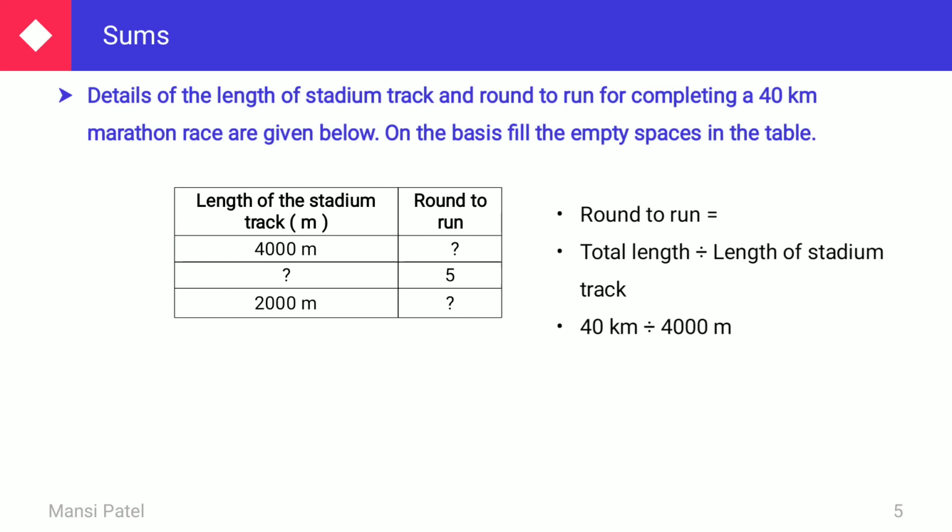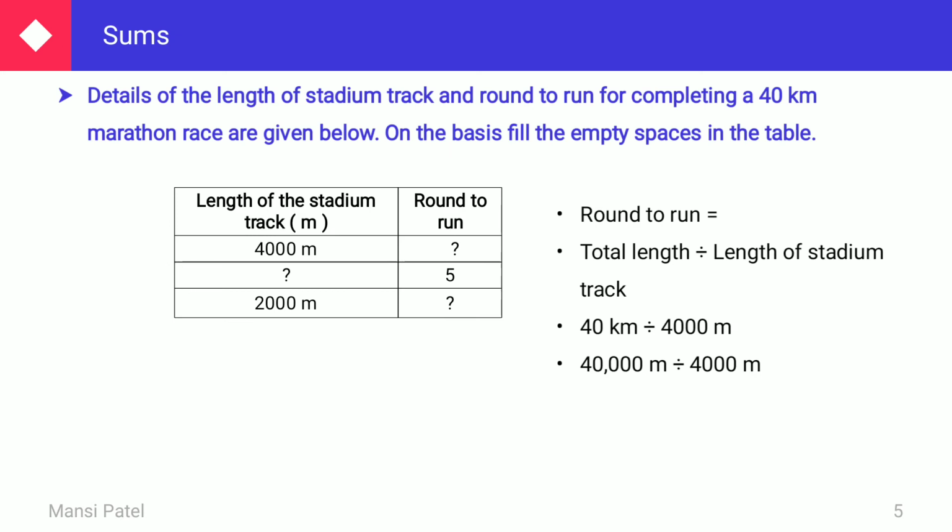So see here, whenever we have to do the division, both the units should be the same. Here 40 is in kilometers, and this 4000 is in meters, so we are not able to do the division. So just convert the bigger unit into the smaller unit. 1 kilometer is equal to 1000 meters, then 40 kilometers is equal to 40,000 meters divided by 4000 meters. Now just do the division.